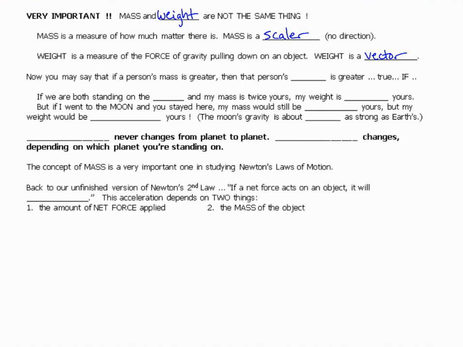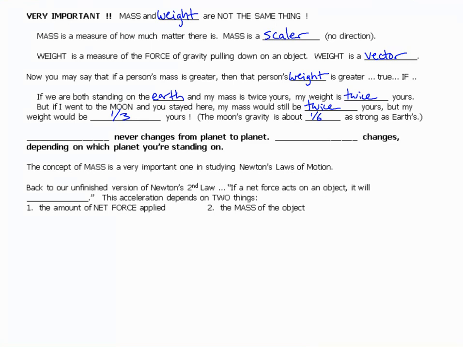Now you may say that if a person's mass is greater, then the person's weight is greater. And that's true with some conditions here. If we're both standing on the earth and my mass is twice yours, then my weight is twice yours. So yes. But if I went to the moon and you stayed here, my mass would still be twice yours, but my weight would be 1/3 of yours, because the moon's gravity is about 1/6.